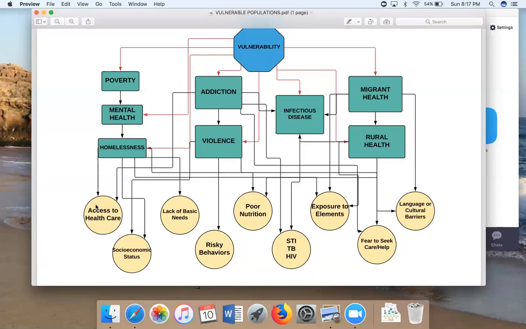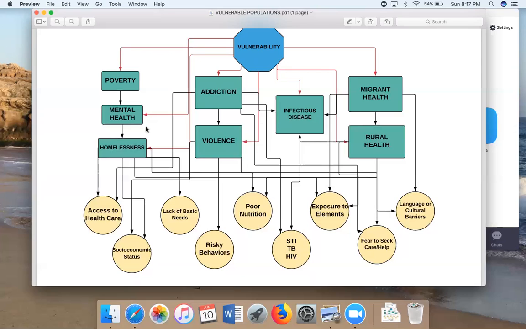Mental health also is linked to a decreased access to healthcare. In my area, mental health services are lacking, and we have an increase of homelessness and mental health issues. Often people with mental health issues have a lower socioeconomic status because they have a hard time maintaining jobs if their mental health isn't under control. And that can lead to homelessness, which can lead to a lack of basic needs. And that cycle will just continue.